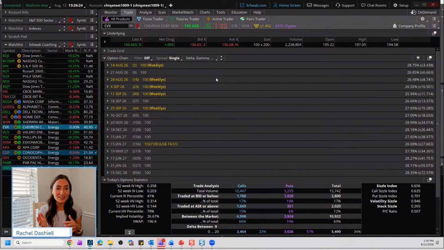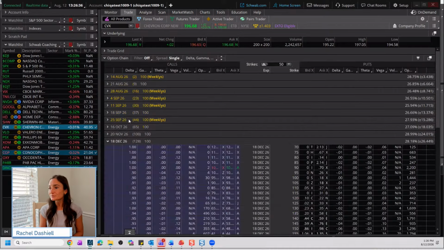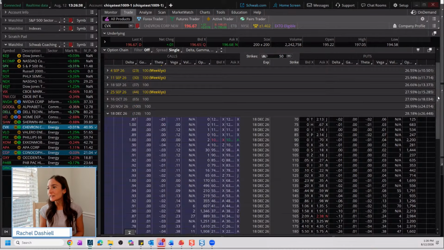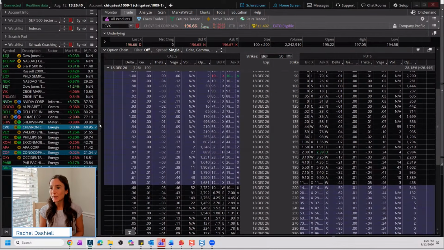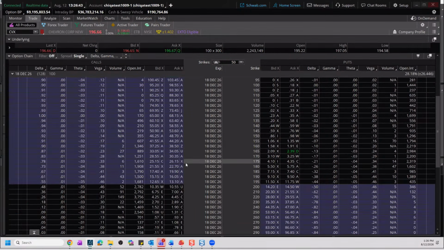We start to see that theta curve start to steepen during that time frame. So likely we want to close this out with 20 to 30 days left till expiration. So we're going to look about 4 months out to December, and we're going to look at a slightly in the money option here. So I'm going to collapse this left sidebar and let's take a look at the 190.